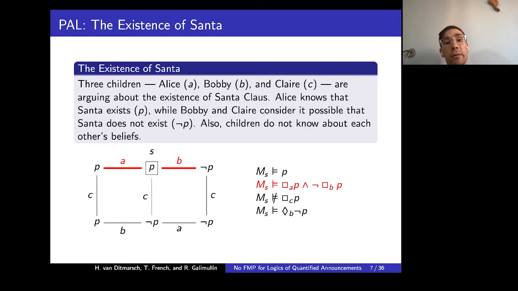And this is not the case for B because there is a B-reachable state here to the right where P does not hold. Also note that in the model, all the relations are equivalences, so we omit transitive arrows and reflexive arrows. It is also not the case that C knows that Santa exists because she considers it possible that he doesn't exist, and then the diamond is merely a dual of the box, meaning that B considers it possible, or there is at least one B-reachable state where not P holds.